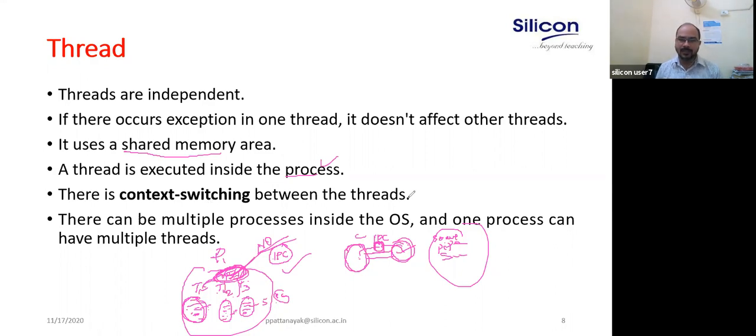There is context switching between the threads, just like context switching between processes. Context switching means, suppose one thread is using the processor, after a fixed number of milliseconds, let's say 5 milliseconds, it will switch and fetch another thread which is in the ready queue and execute it. That is known as a context switch. There can be multiple processes inside the OS, and one process can have multiple threads.